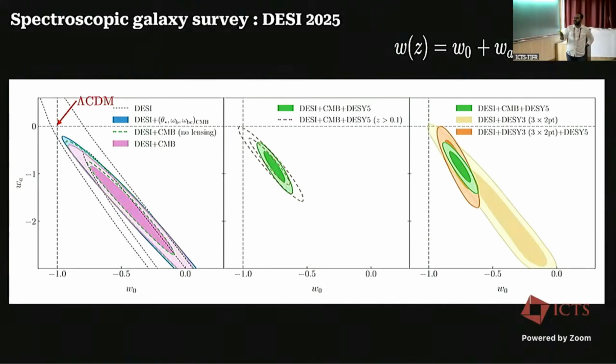However, all the DESI results, when combined with low redshift and high redshift surveys, have contours in the lower quadrant. It is basically saying that dark energy is evolving as a function of time, which is really, really interesting, at least to me. Now we should design a complementary survey which can probe the same thing and where we can test all the dark energy models.